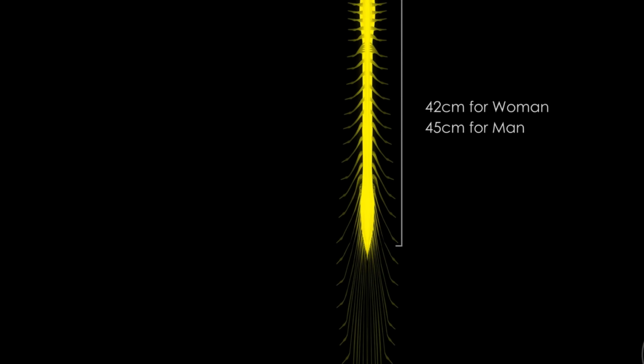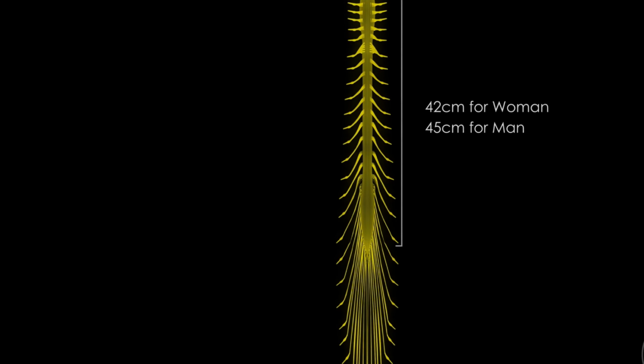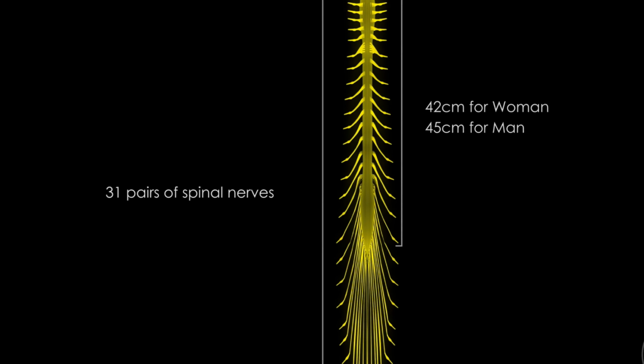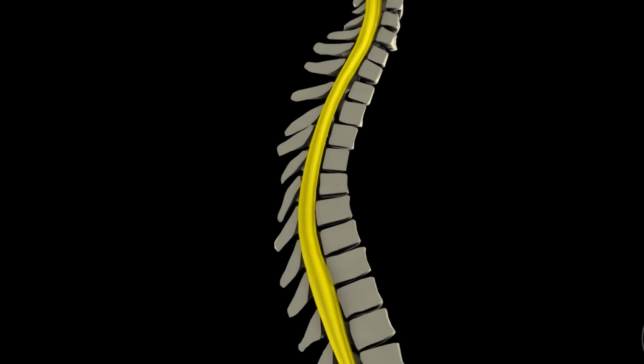Unlike in the brain, the white matter is towards the periphery, whereas the gray matter is towards the center. Whereas in the brain, the gray matter is outside and the white matter is inside. In adults, it measures approximately 42 centimeters in women and 45 centimeters in men. It is the origin of all the 31 pairs of nerves, through the nerve canal, that is the vertebral column.